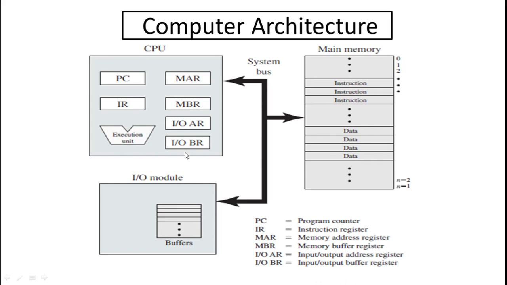Same thing, it is available in the IOAR and IOBR. It means again an address register and a buffer register. It keeps the record of input output devices. Suppose one process is in execution, and during this execution the process is required to print the data. At that time the processor requires an output device, that is a printer. This type of record is maintained in the address register and buffer register.